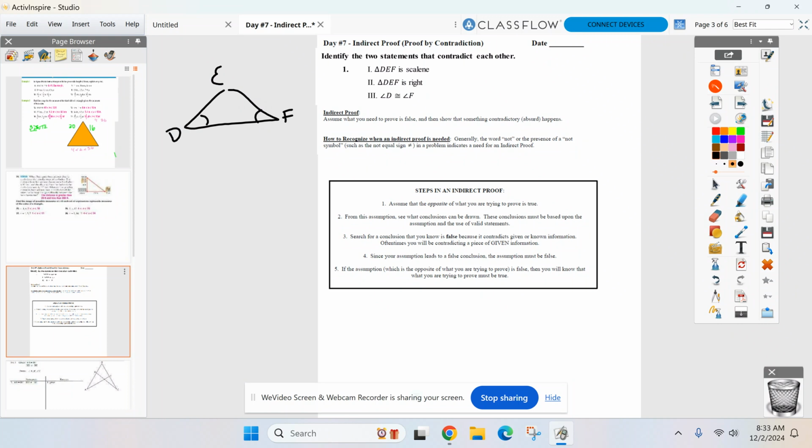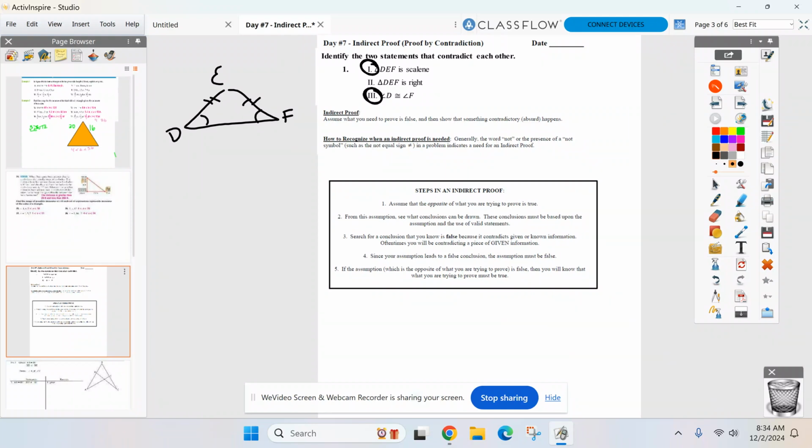That's isosceles. What's across from the congruent angles? That can't be scalene. If I have two congruent sides, scalene means no congruent sides. So yes, 1 and 3 cannot happen at the same time. All right, 1 and 3.